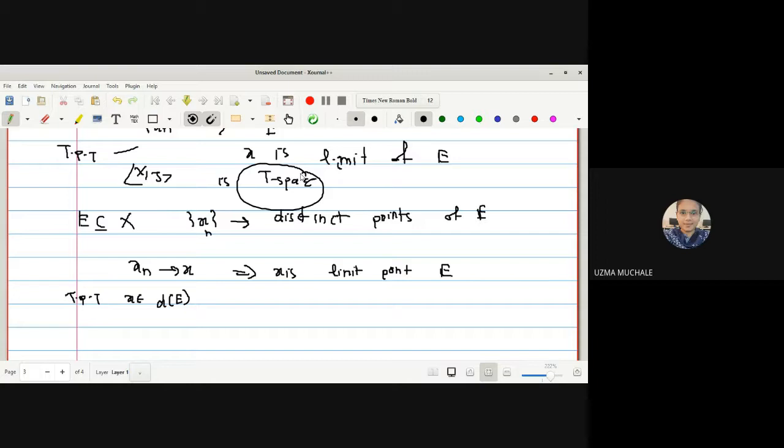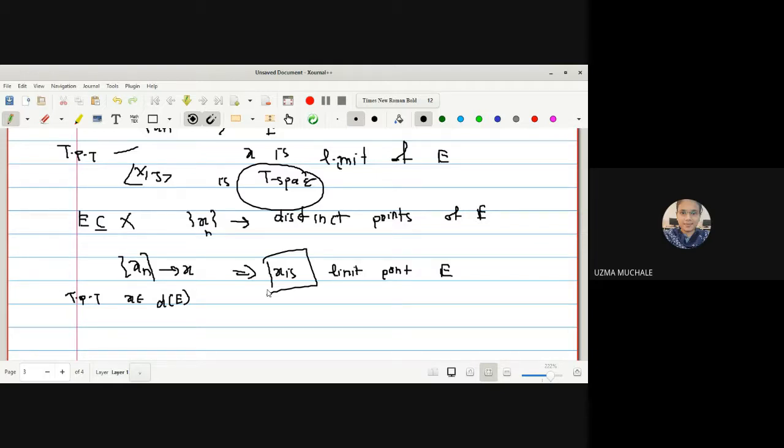So that's why they have provided us that xn will converge to distinct points of E. But if the sequence xn converges to the point x, it is only possible if x is a limit point of E. If we are saying that xn is converging to a unique limit point, then that limit point must be there in D of E, x belongs to the derived set of E.